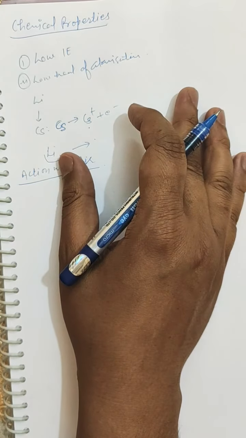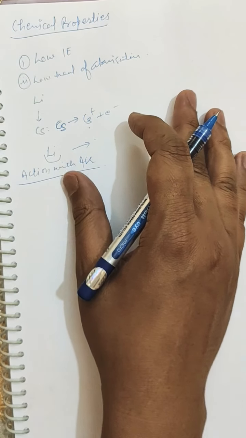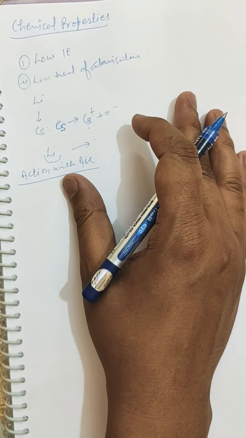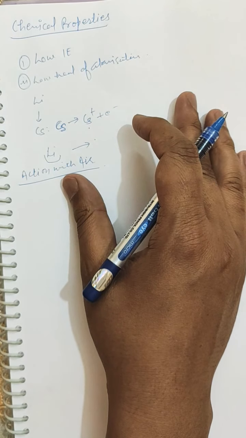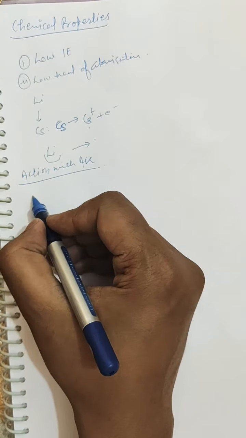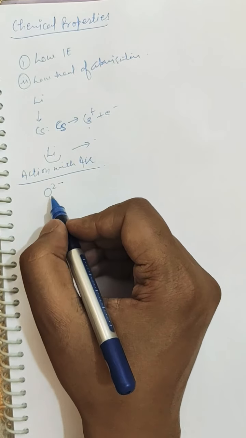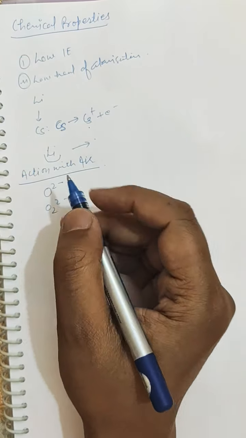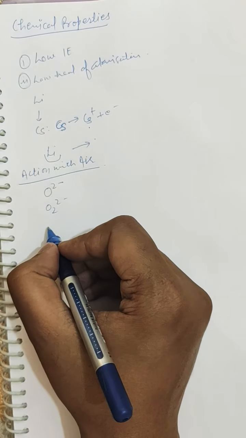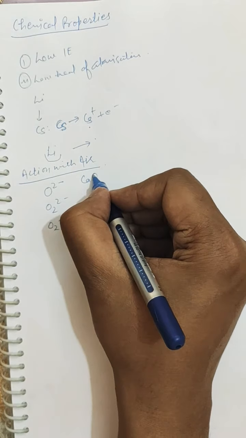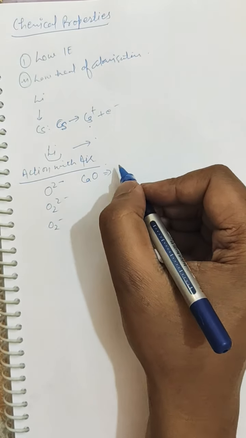Action with air. All the alkali metals get tarnished on exposure to air due to the formation of oxides at the surface. They burn vigorously in air or oxygen, forming three types of oxides. So normal oxide, that is O2-, peroxide O2 2-, and this is superoxide. You can derive its formulas.